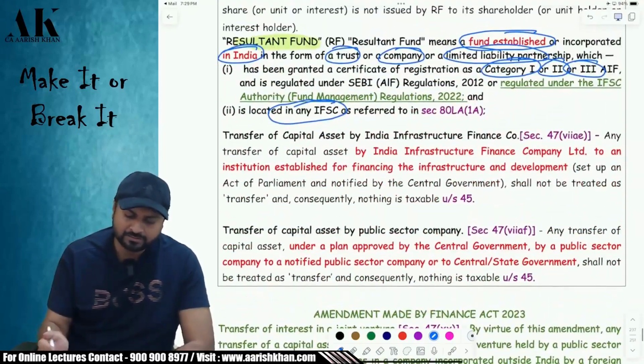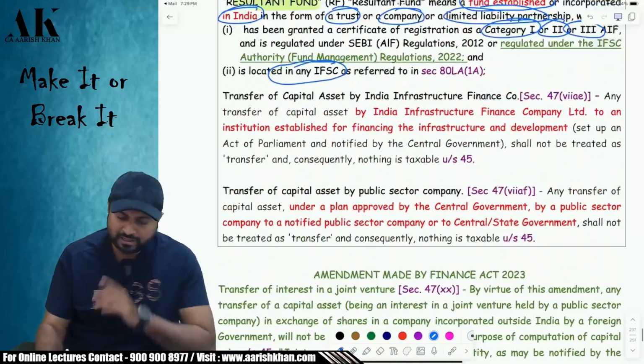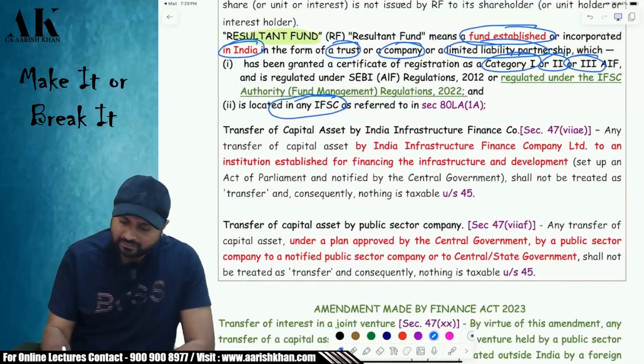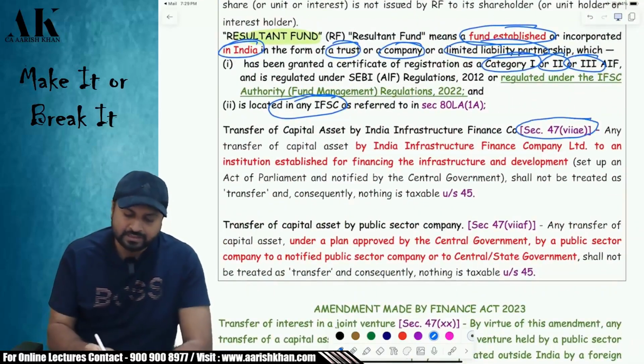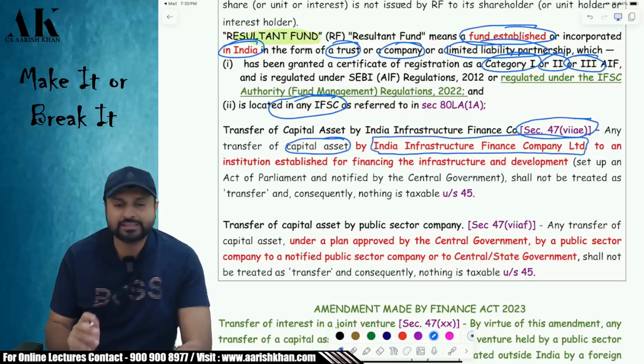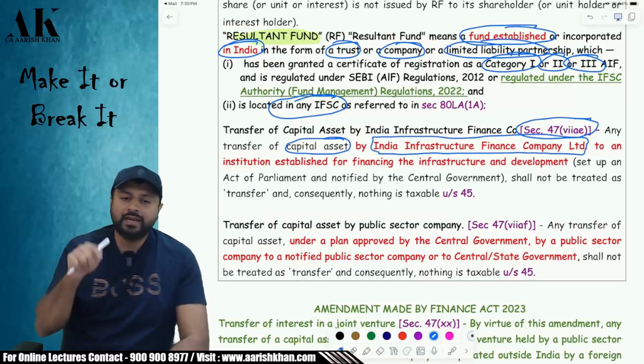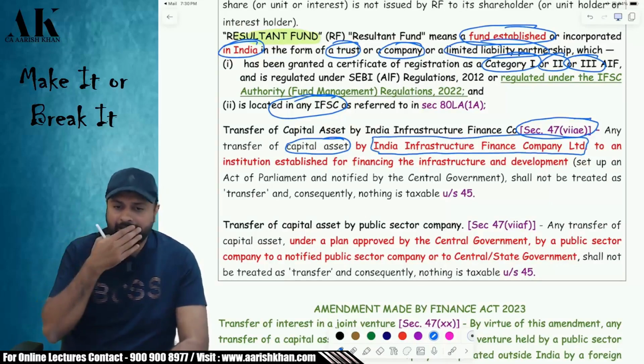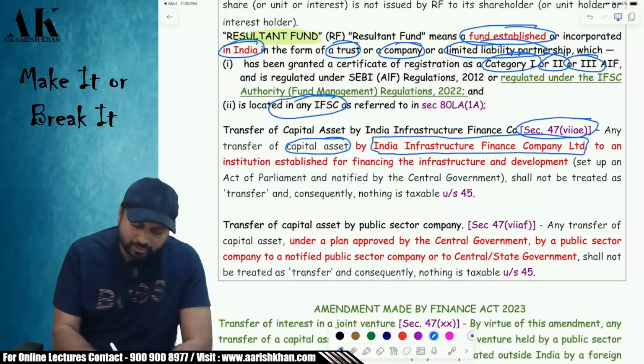Pay attention please. There are a few more small points over here. Let me address all of them one by one. First one is section 47(7)(a). There is a transfer of a capital asset. By whom? By India Infrastructure Finance Company Limited. This is the transferor. They are transferring the assets to whom? To an institution established for financing infrastructure and development, which is set up under Parliament.